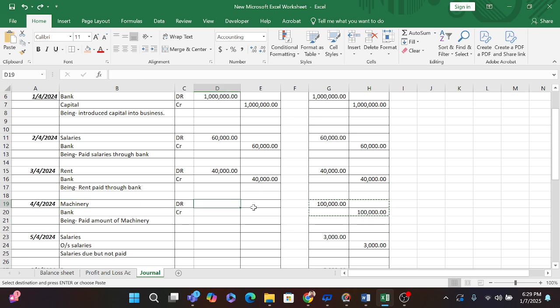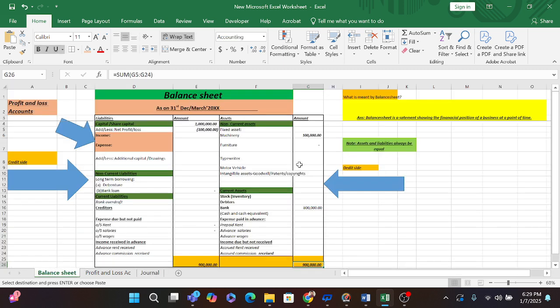So I am going to post this entry, that is 1 lakh rupees. We are purchasing the machinery, so our machinery will be increasing, but our bank will be reducing. So here, if you see in our balance sheet, our machinery is increasing.